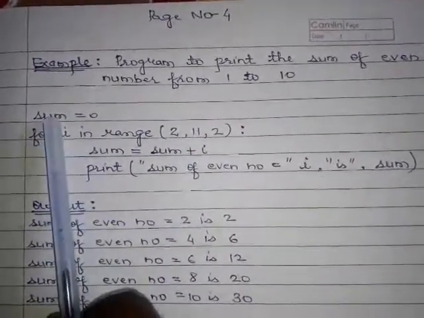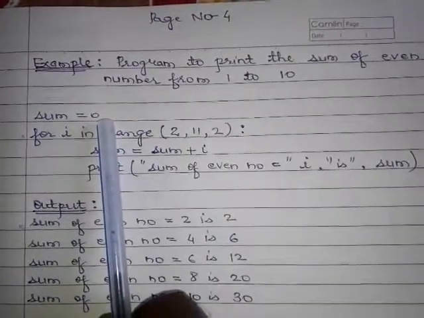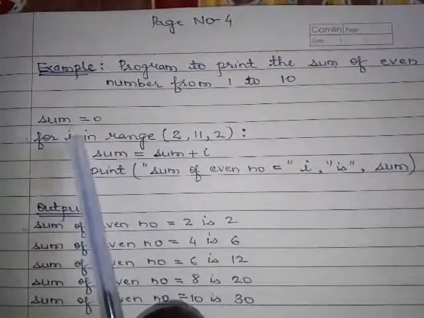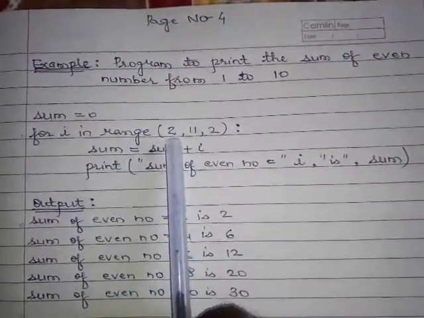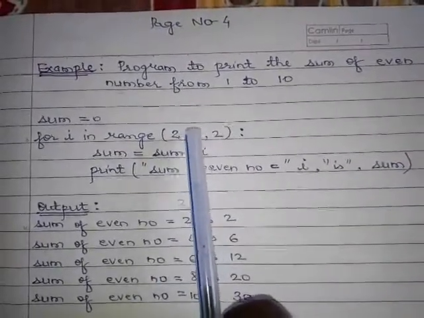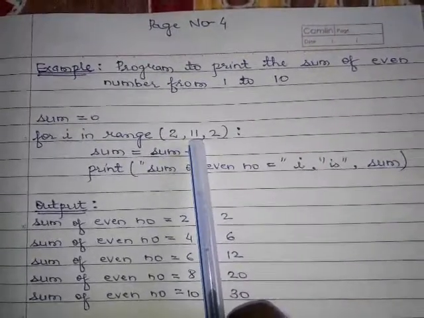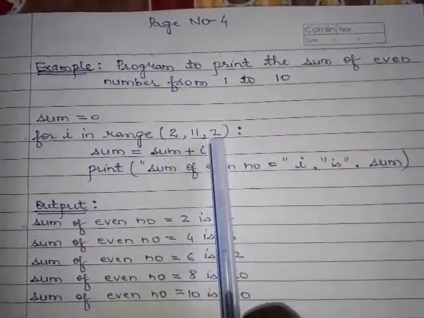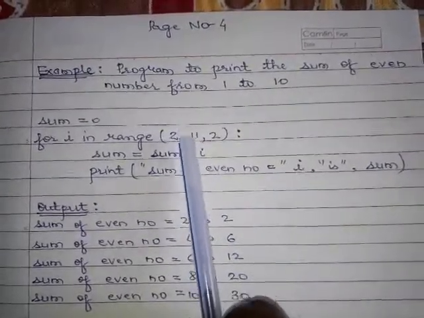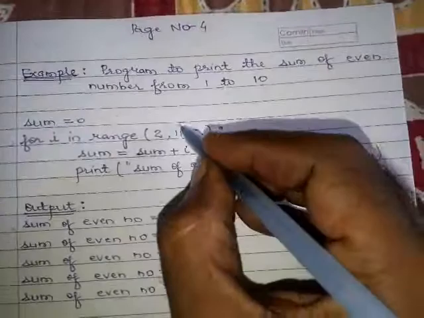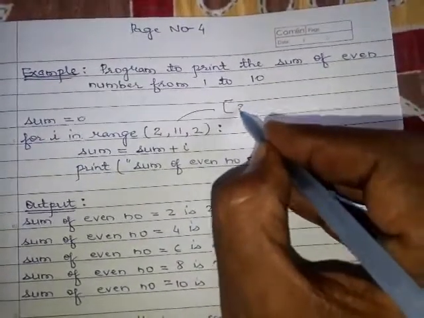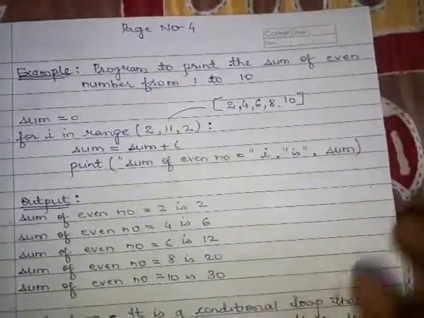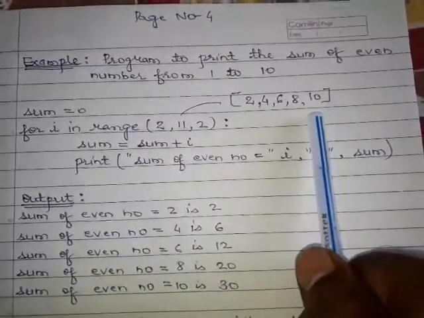Suppose before the for loop I initialize a variable sum equals 0. Now in the for loop, for I in range, it starts from the first even number 2, and 10 is included, so I have to write 11, because 10 is also an even number. Our step value is 2. 2 plus 2 is 4, 4 plus 2 is 6. So it will generate a list like this: 2 4 6 8 10.